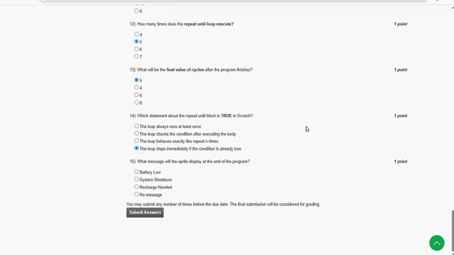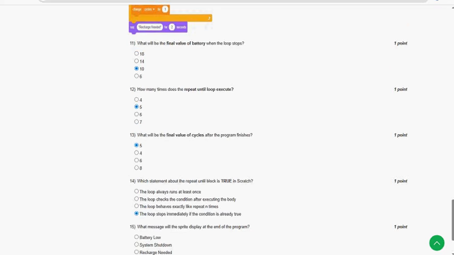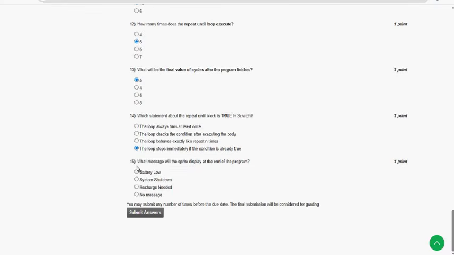And moving on to the final question of the assignment, that is 15th one, what message will the sprite display at the end of the program? So for 15th and final question, option 3, recharge needed is the probable solution.